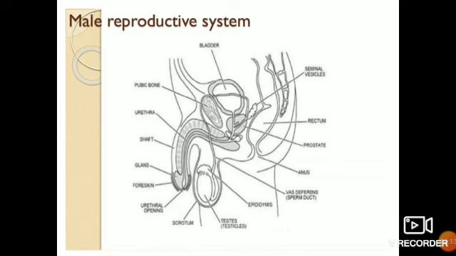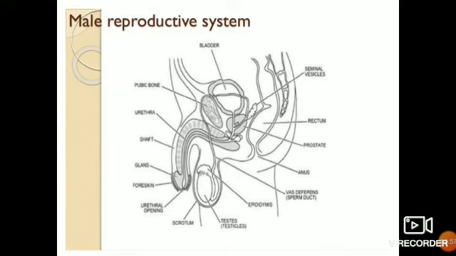This is a diagram of the male reproductive system. Here we'll be starting with the bladder, that is the urinary bladder. Then we'll be coming to the right side, that is seminal vesicle, then prostate gland. Then you will be seeing a pipe. This seminal vesicle and prostate gland secrete their secretions and they unite into a common duct, and that is called the urethra.